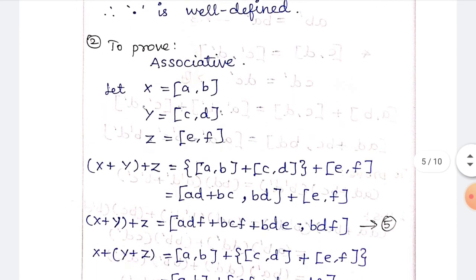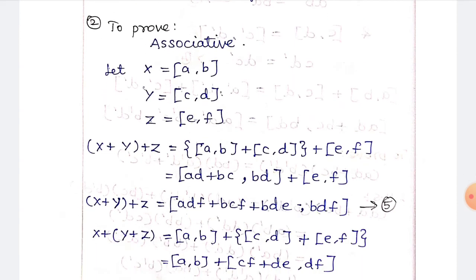Next we have to prove the associative. So for associative we have to consider, let x is equal to (a, b), y is equal to (c, d), z is equal to (e, f). We have to prove the associative in addition. So x plus y plus z is equal to (a, b) plus (c, d) plus (e, f). For this we have to use the addition definition, (AD plus BC, BD) plus (E, F). So in the next step we have to add these two.